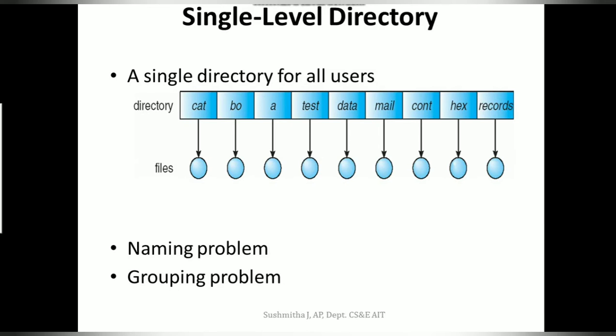The first one I have is the single level directory. Single level directory is the simplest directory structure that we have. All files are contained in the same directory. Now you can notice here, when the number of files increases in the system, it is difficult to have a unique name for the files because all of them are at the same level.